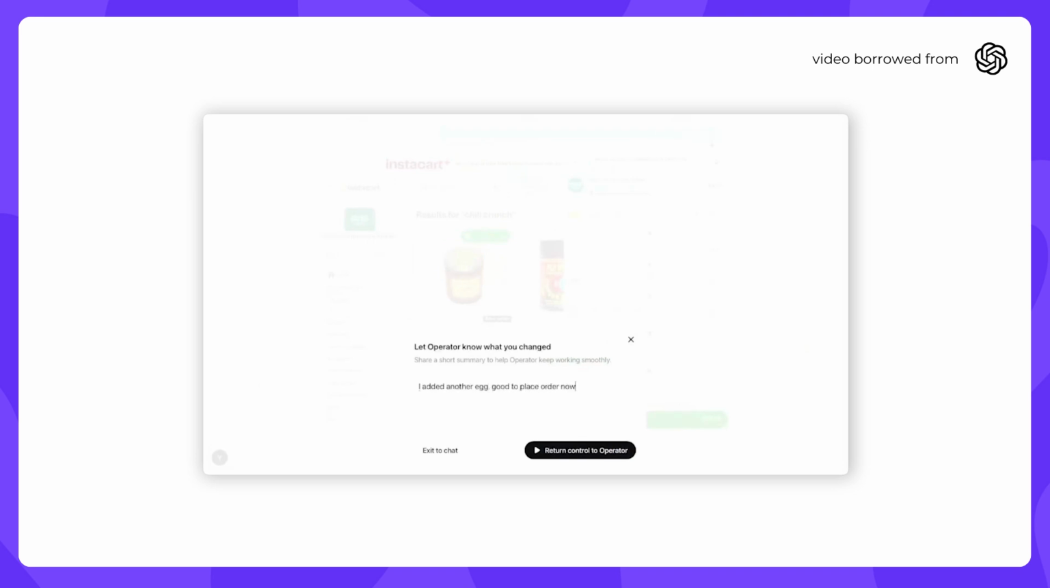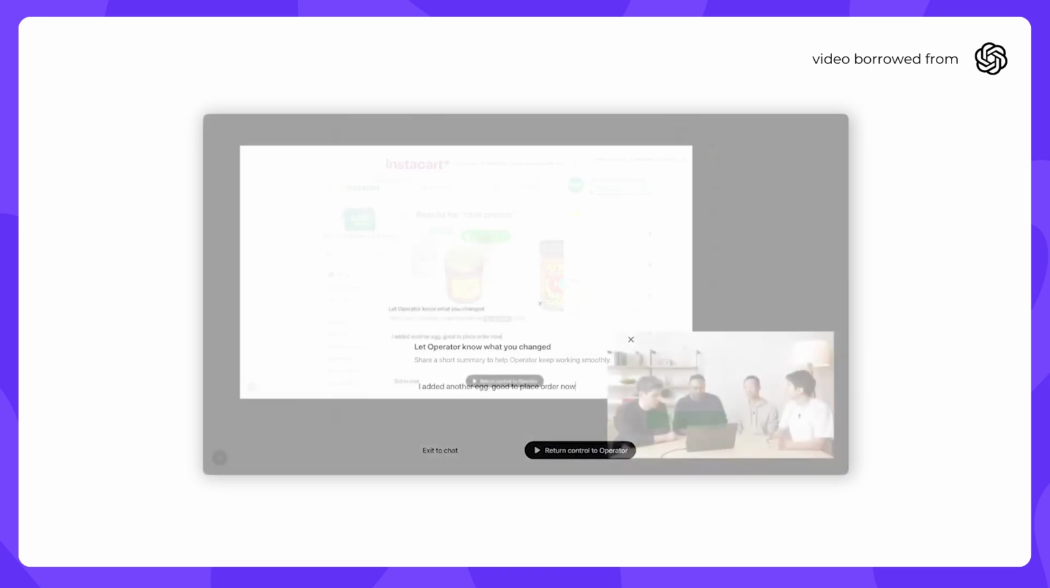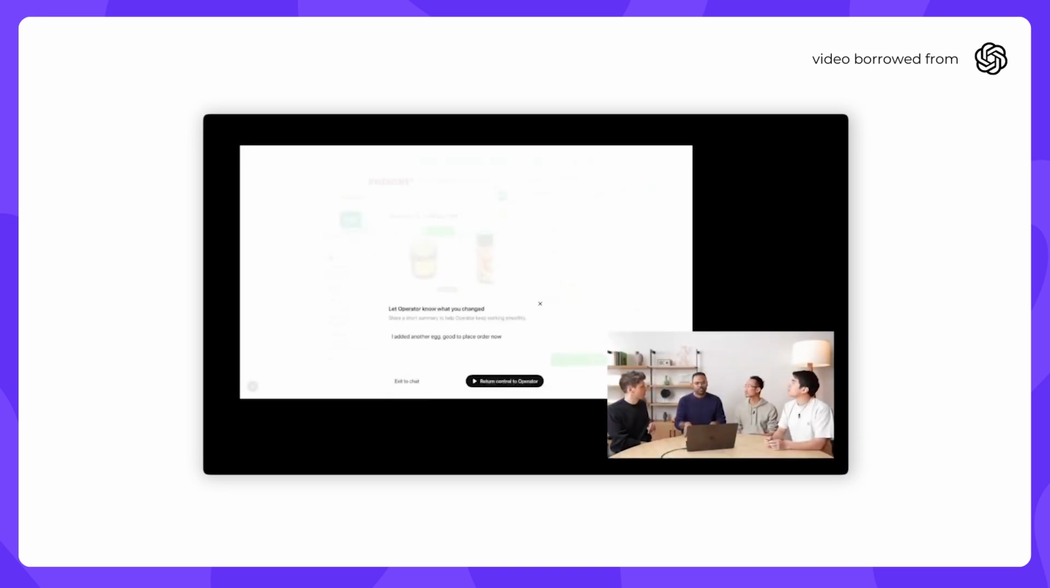Can operators see what you're doing during takeover mode? Great point. So when you take over, it's very much just like a session with your local browser. It's completely private.